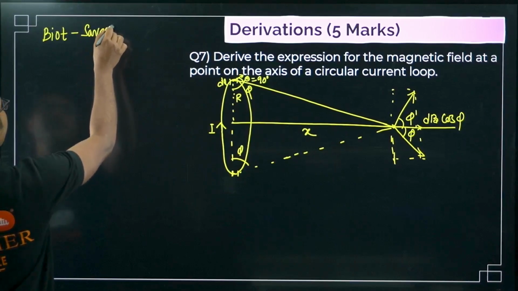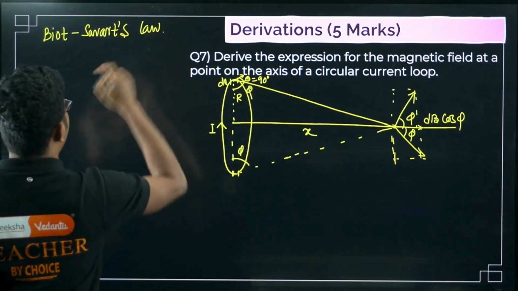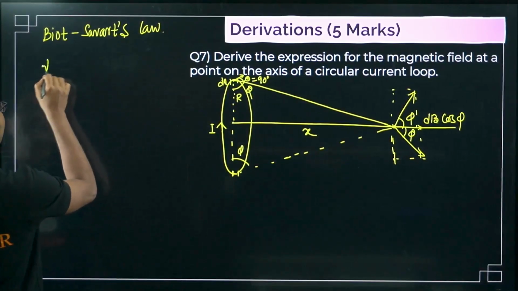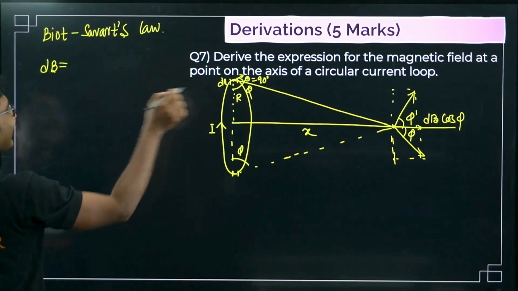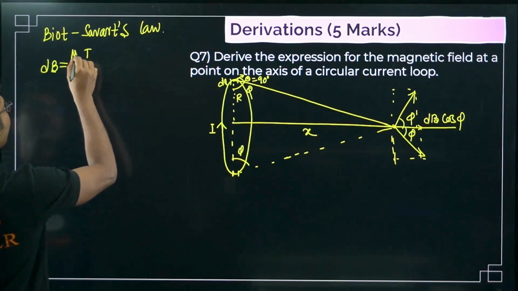Biot-Savart law. So what is Biot-Savart's law? According to Biot-Savart's law, we know that the small magnetic field dB due to a current carrying element dl is given by mu naught by 4 pi.